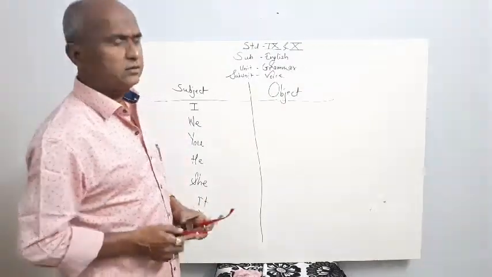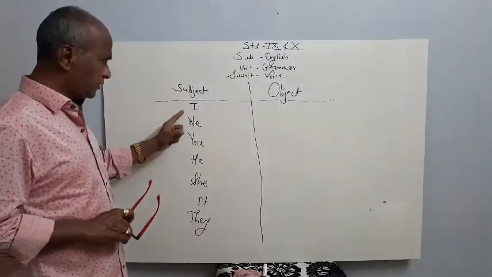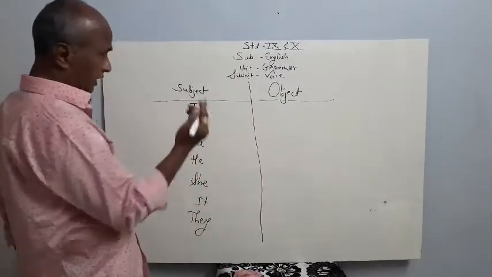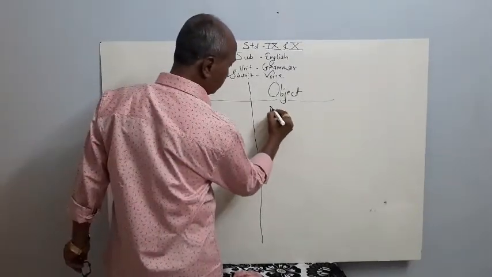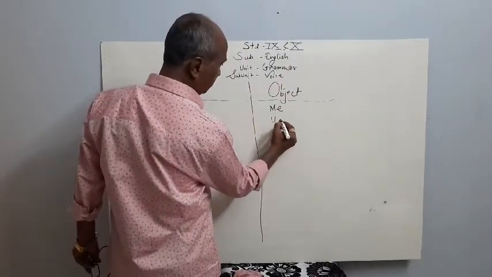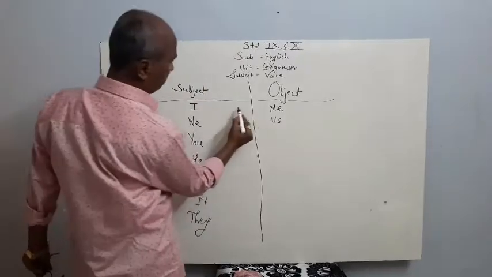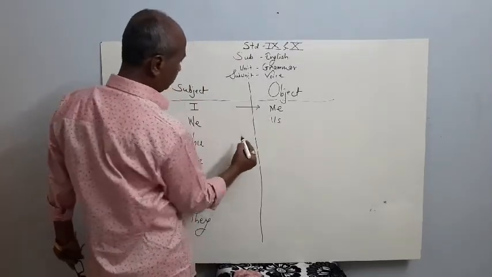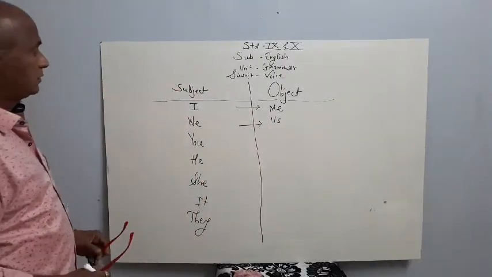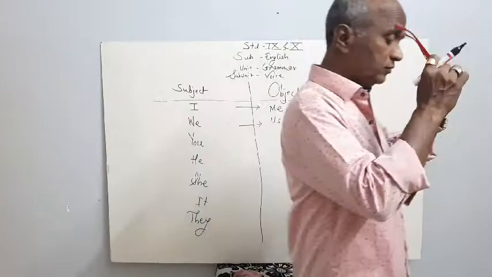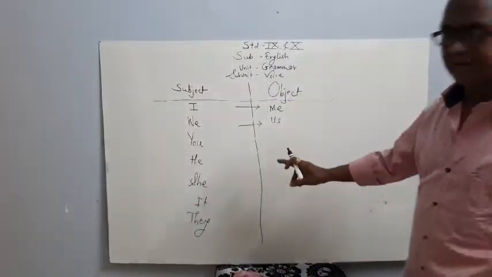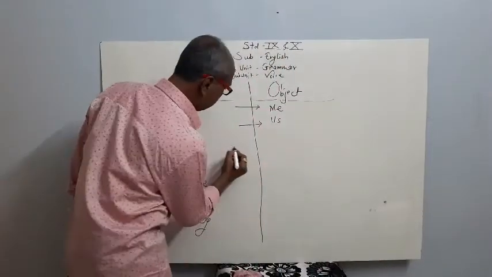One such thing is the subject. Subject becomes object. I becomes me. We become us. You, what about you? You remains as it is.